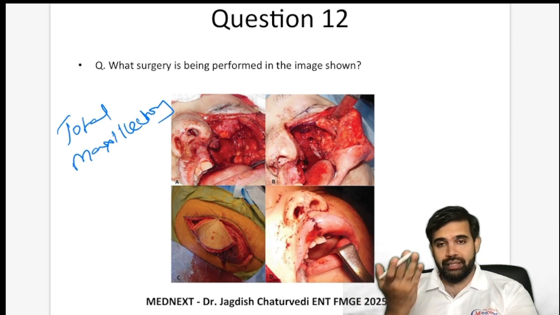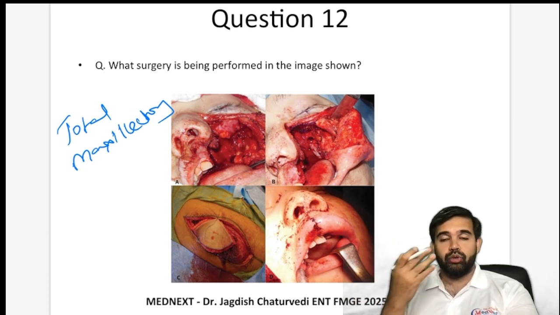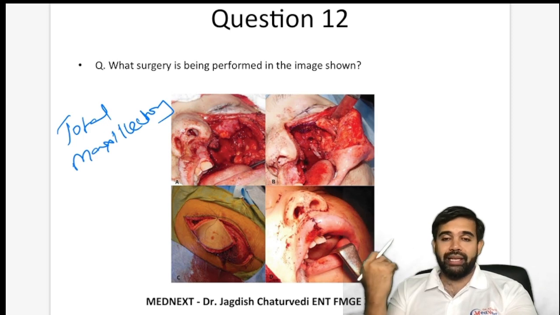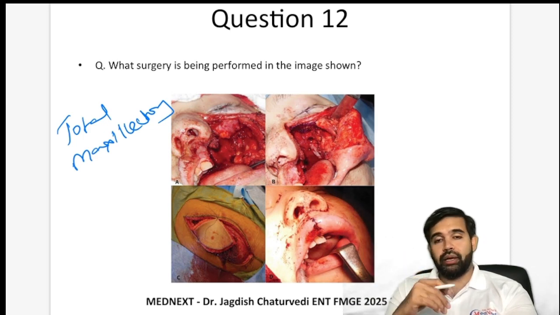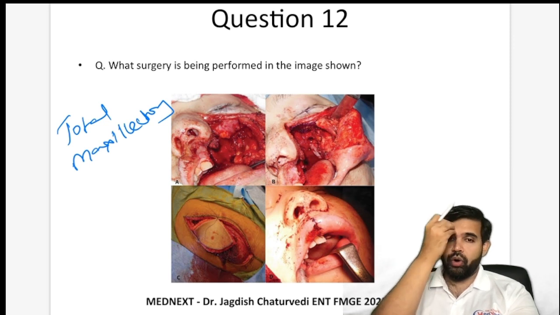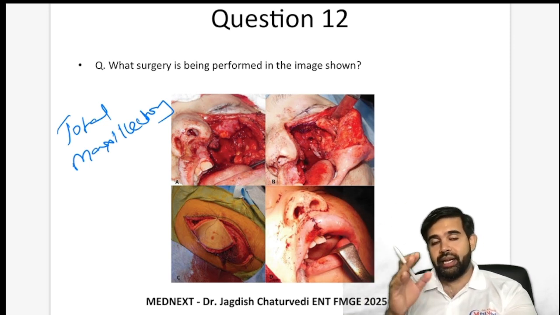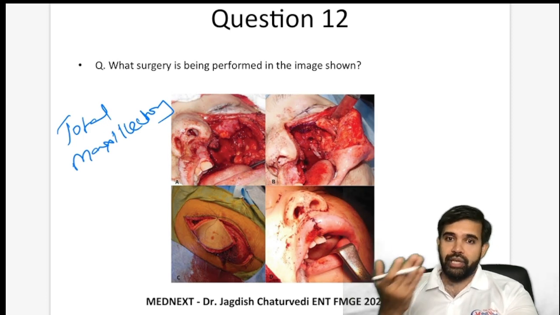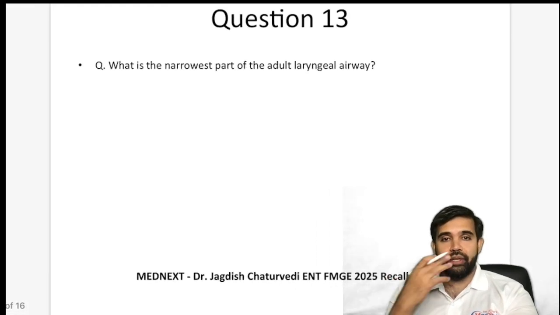So you can see that this is in the area of the maxillary sinus. So either facial degloving or maxillectomy would be the answer, and it is total, not partial. There is no ethmoidal, sphenoidal, or any other thing in this particular area. It's straightforward common sense you can see in the image.